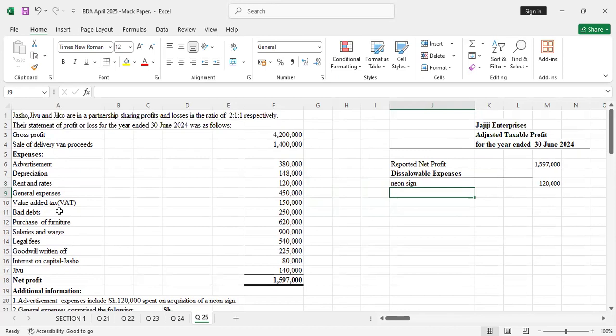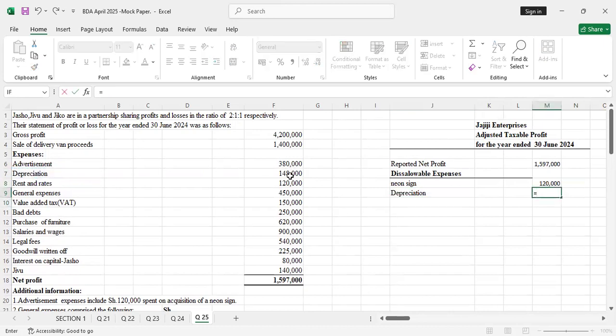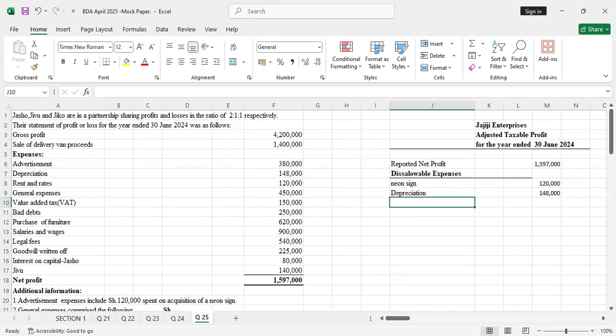So just come here and copy depreciation, then you add it back. I've said all impairment, depreciation, and amortization, all those are disallowable expenses. So immediately you see it, you add it back.